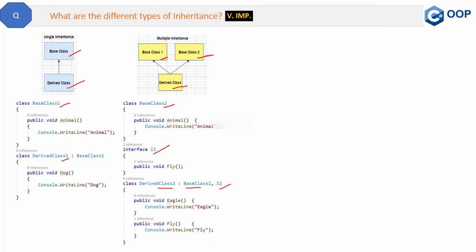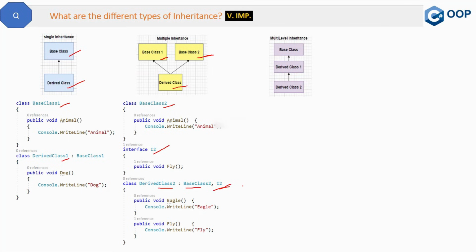So if I try to replace this I2 interface with some base class, then it is not possible and it will give a compile time error, because multiple inheritance is not possible in C# via the base classes. It's only possible via the interfaces. And here with I2, we can have I3, I4, any number of interfaces. So this is the second type of inheritance.